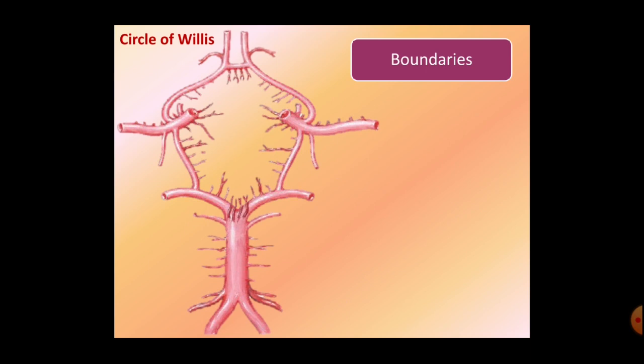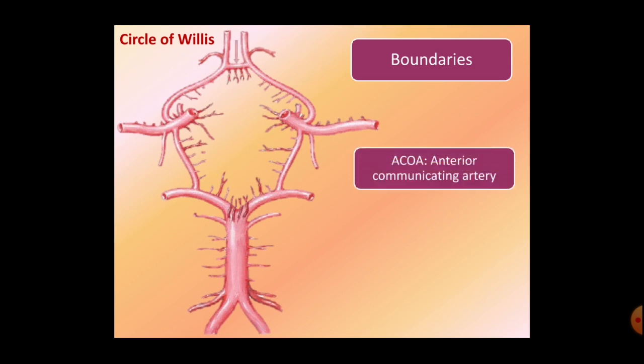The boundaries of the circulus arteriosus or the circle of Willis. The anterior boundary of the circle of Willis is formed by the anterior communicating artery. Okay, so here in the picture, this is the anterior boundary of the circle of Willis.